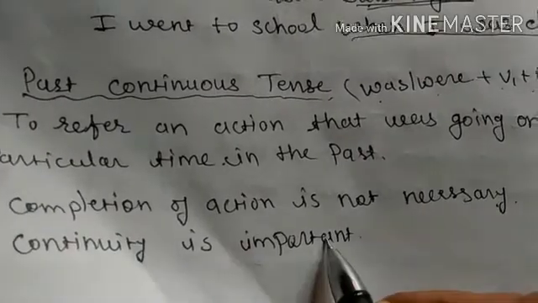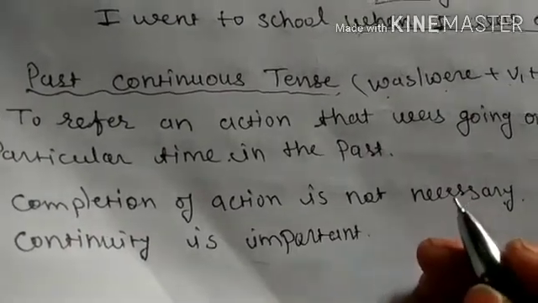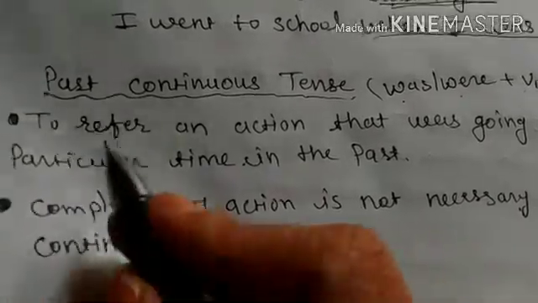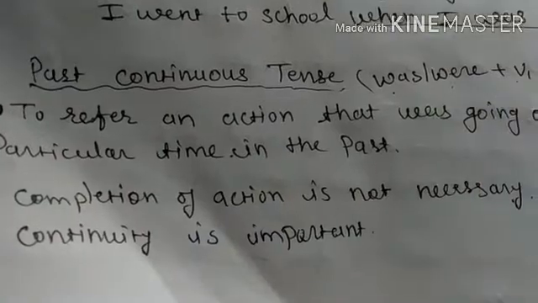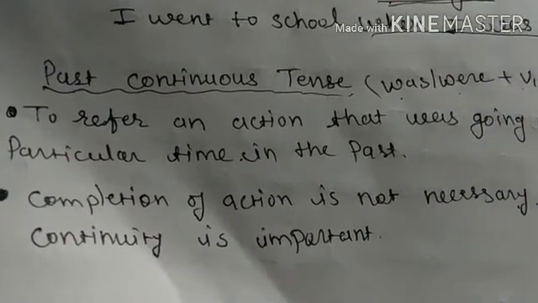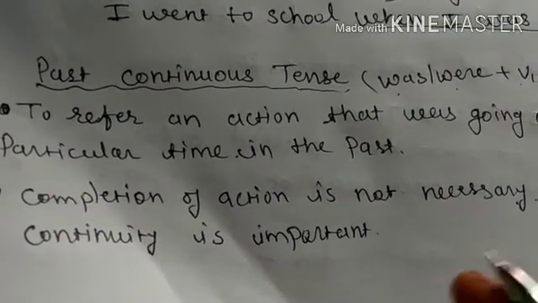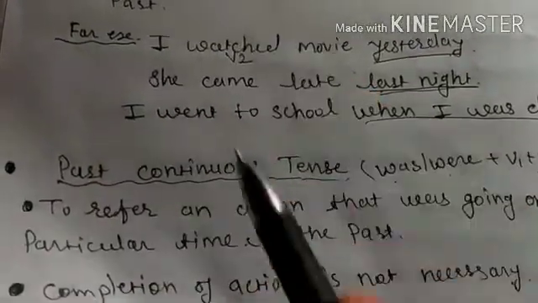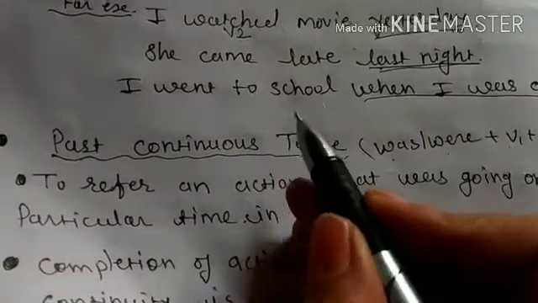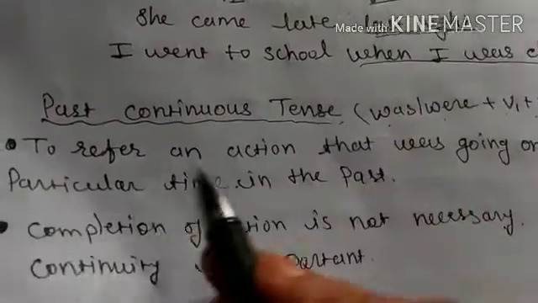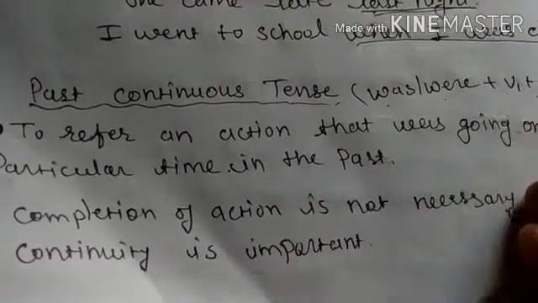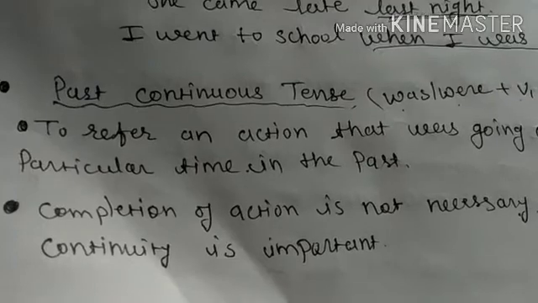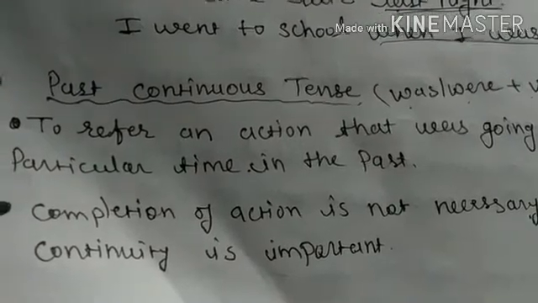Continuity is important. What was going on in the past, that is the main thing which we want to express by using past continuous tense. Whether an action was completed or not doesn't relate to past continuous tense. It is related to past simple tense. There we talk about completed action, but past continuous tense doesn't express completion of action. It just expresses only a going on action.